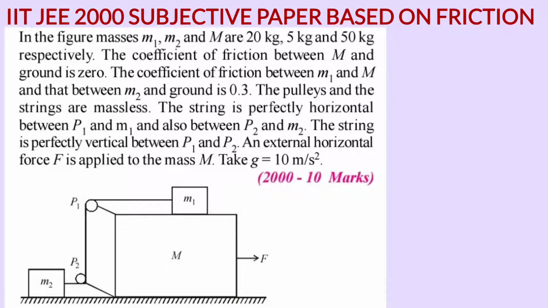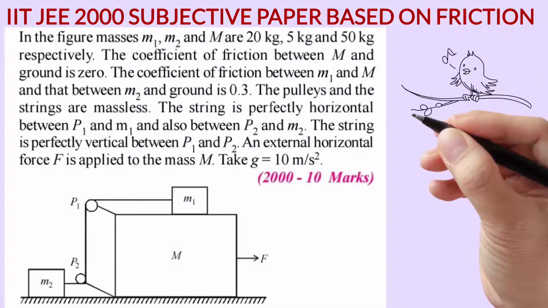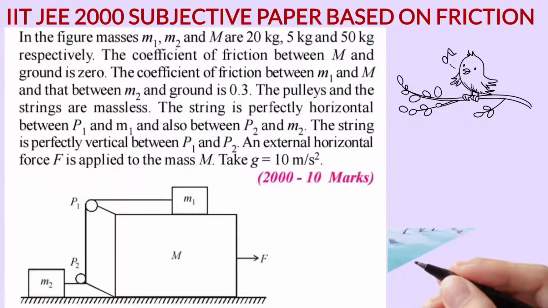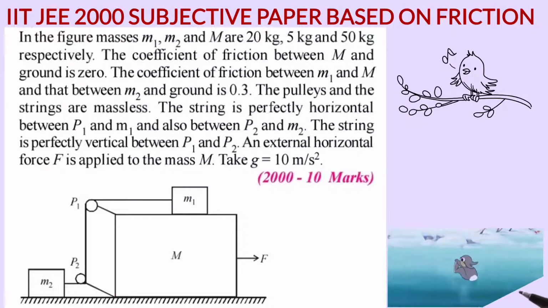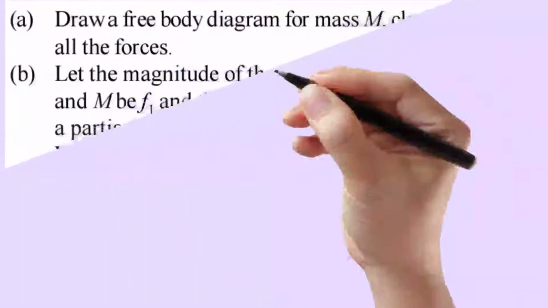An external horizontal constant force F is applied to the rigid wedge of mass M. This is the question where the horizontal ground is taken as fixed and rigid, and over which M2 and M are there. It can be seen in the diagram. This is the data given to us. This is one of my favorite questions asked on the subtopic friction. Now what are the questions? Let us come to that.